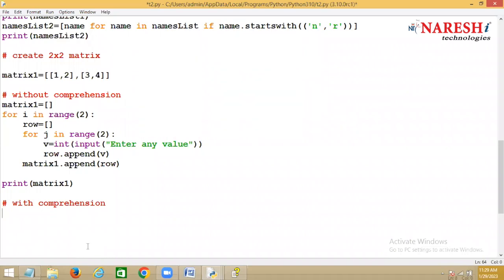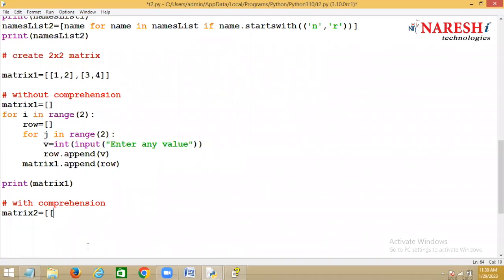Okay, yes. Now with comprehension, how can you do it? You can do it like this. What I can do is I can write a matrix. Matrix 2 equal to within square brackets. Within the list, what do you have to create? Inside the list you have to create one more list. Very good. Okay. Inside the list, I have to create one list.